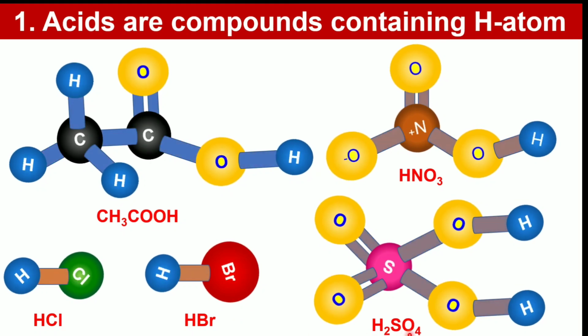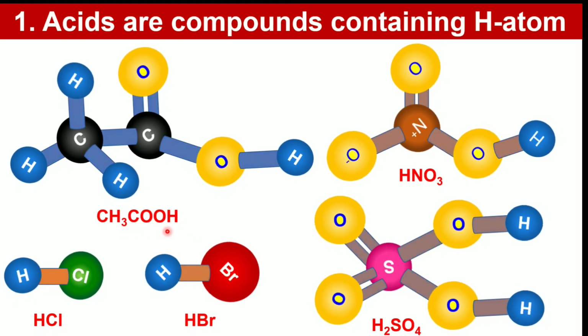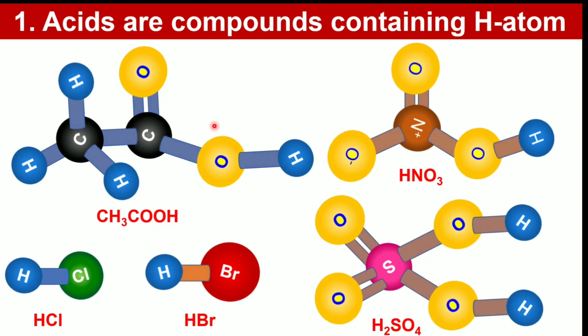Whereas sulfuric acid H2SO4, nitric acid HNO3, and acetic acid CH3CO2H are oxyacids. Oxyacids are acids containing O atoms, and in an oxyacid the replaceable H atom should be attached to an O atom.